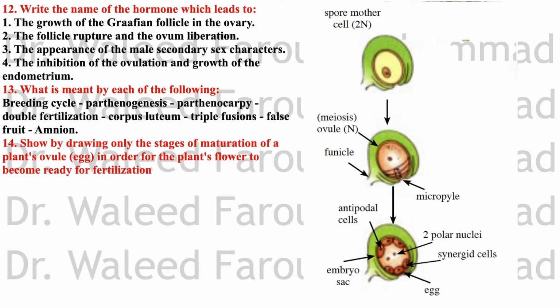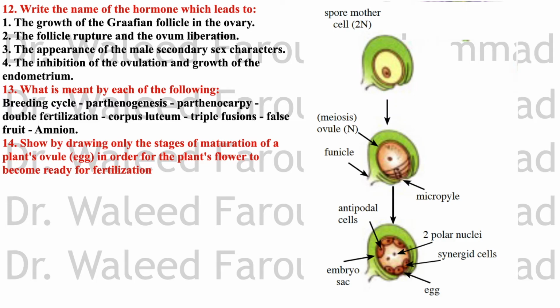The corpus luteum. The corpus luteum is formed inside the human ovary during the menstrual cycle and pregnancy. During the ovulation phase of the menstrual cycle, the anterior pole of the pituitary gland secretes luteinizing hormone, which stimulates the ovum to be liberated from the Graafian follicle to the fallopian tube.